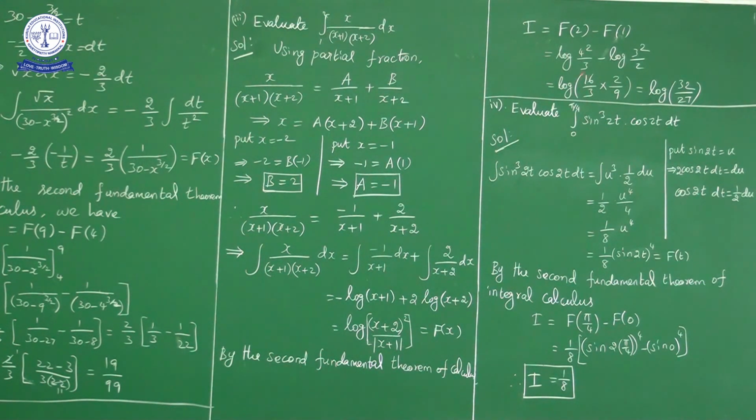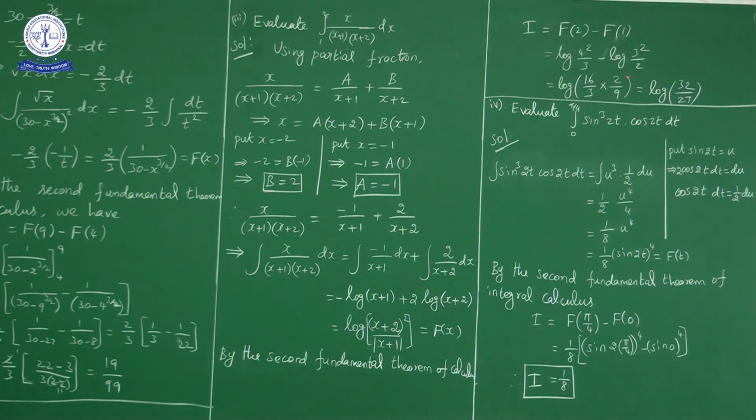So log a minus log b is log a by b, no? Log a, what is a? 16 by 3 into 2 by 9, 16 by 3 by 9 by 2, that we can write as into 2 by 9. Any cancellation? No cancellation possible. So log of 32 upon 27.